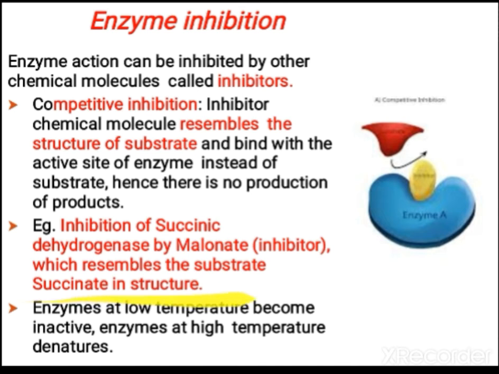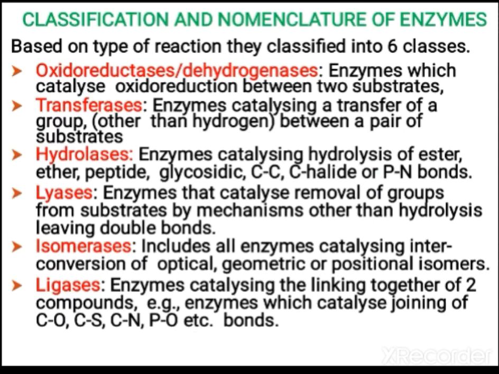Enzymes at low temperature become inactive, but high temperature denatures them. It modifies the structure of the enzyme and the active site will be changed, so automatically the enzyme loses its capacity under high temperature. At low temperature it is inactive, but once again it can be activated when it gets the optimum temperature.